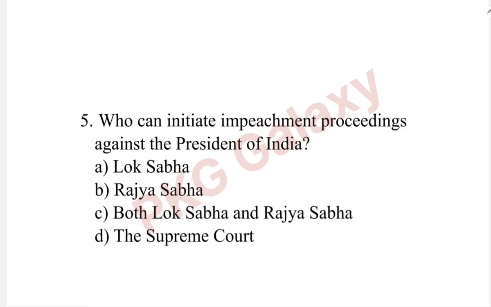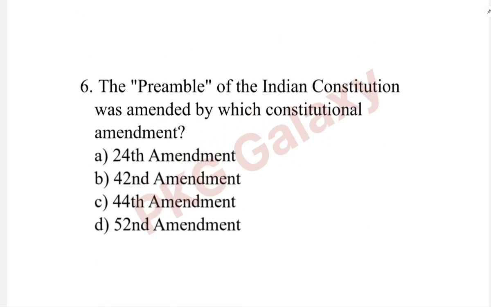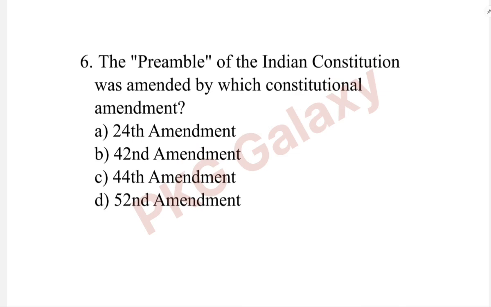Next question. Who can initiate the impeachment proceedings against the President of India? The correct answer is option C, both Lok Sabha and Rajya Sabha. The preamble of the Indian Constitution was amended by which constitutional amendment?